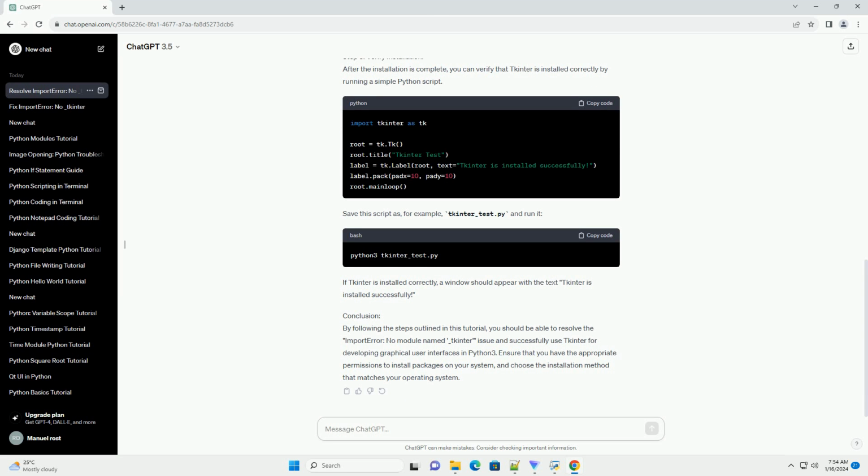Conclusion. By following the steps outlined in this tutorial, you should be able to resolve the ImportError: No module named _tkinter issue and successfully use tkinter for developing graphical user interfaces in Python 3. Ensure that you have the appropriate permissions to install packages on your system, and choose the installation method that matches your operating system.